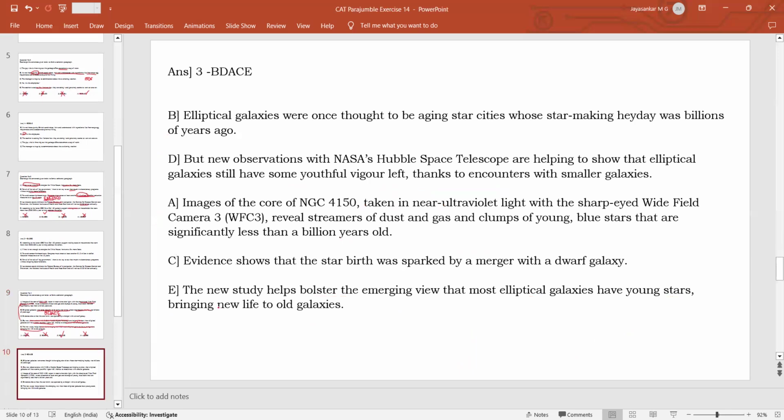Only thing is that you should not be put off by the scientific concept. Many times what happens is that people, once they see that it is talking about a scientific idea or concept, especially regarding astronomy, they get disheartened or disappointed. They will not be reading with focus, as a result of which they miss out on a very important or an easy question. So that is why you should not do that. Even if it is a subject on which you don't have too much interest, try to read and understand the things, and then most of the time you will be able to make sense of it. Then the answer becomes very clear and you can do it in an easy fashion.